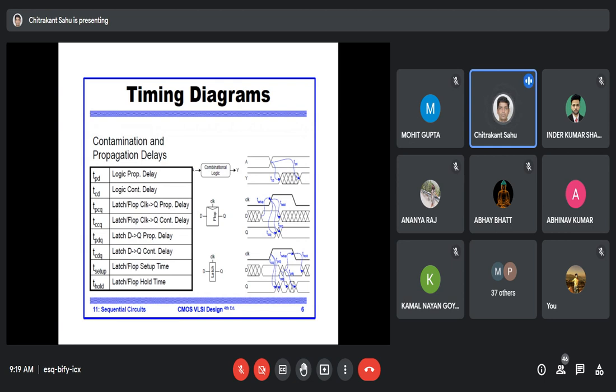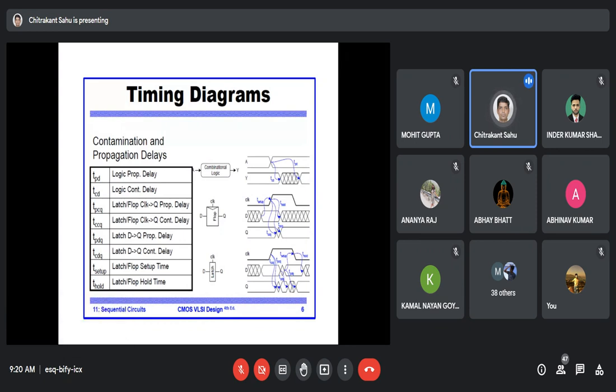Let's say we have a clock and the input is D. When the clock rises at, let's say, 100 picoseconds, then the D input must be stable before the 100 picoseconds time. It should not change exactly at 100 picoseconds, or it may give some unreliable output.